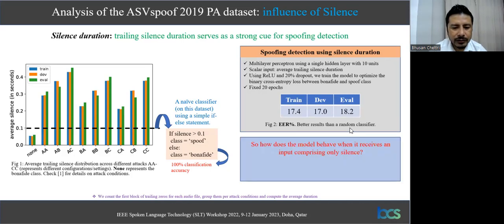Furthermore, we can ask one question. How does the model behave when it receives an input comprising only silence? In order to answer this, we took a test instance example. We replaced the audio content with silence and passed it to the model. The model now classifies that instance as spoof with more than 90% confidence. And we repeated this for every instance, and we see the same result. So this suggests a strong correlation of the silence with the model decision.